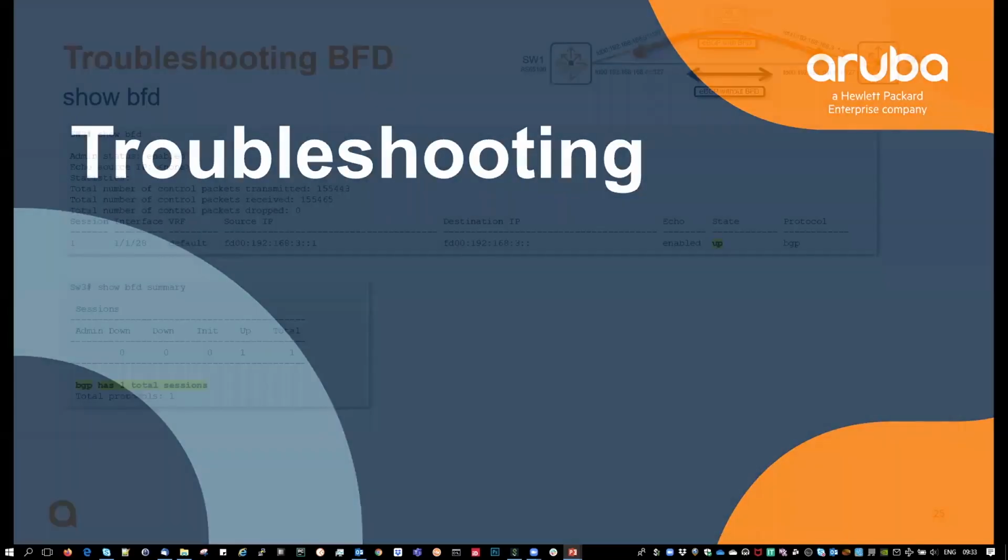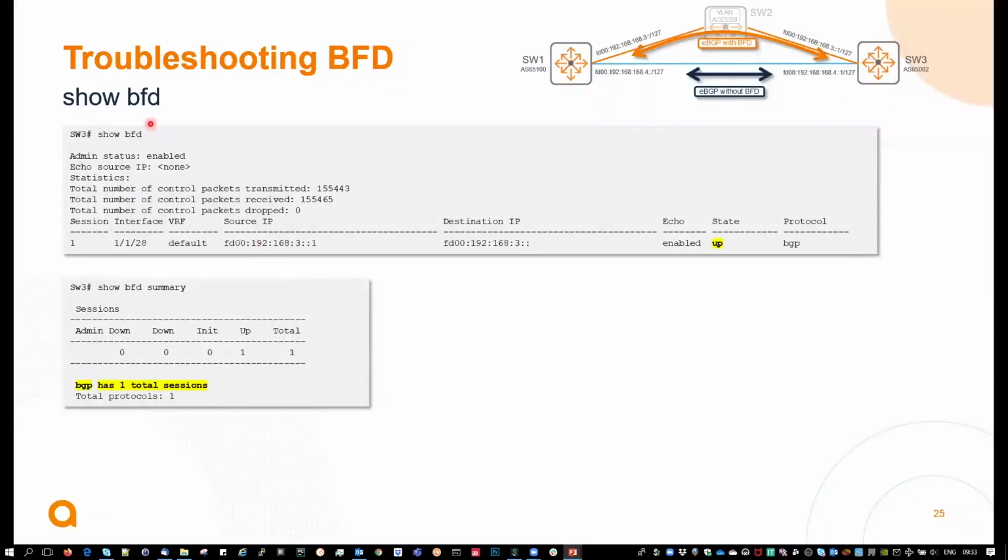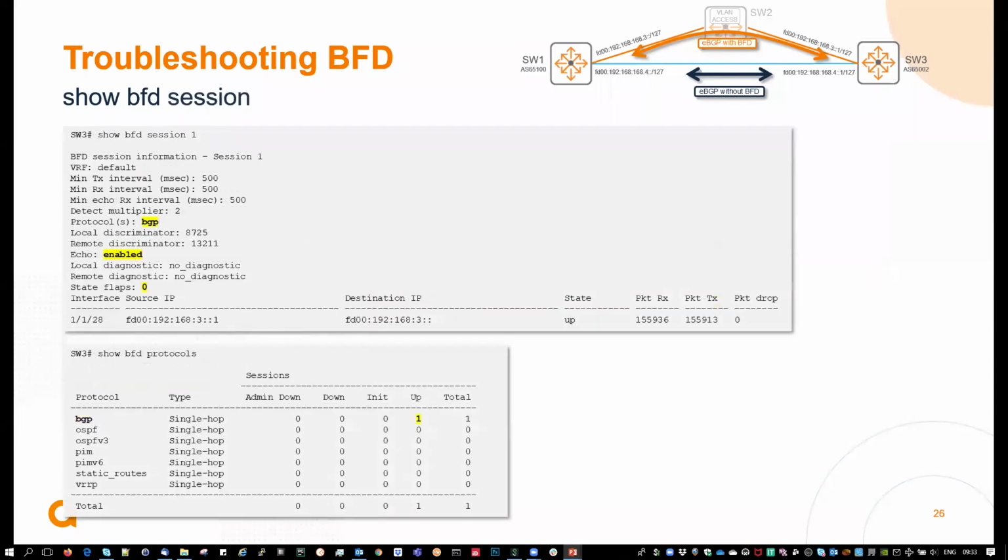Troubleshooting. So you will obviously do a show BFD, to understand if this is enabled, if the BFD session is up. And then you have the BFD session ID. You have a show BFD summary that will provide you the number of BFDs that are active in down, init, or up. Then you can further go to show BFD session with the BFD session ID.